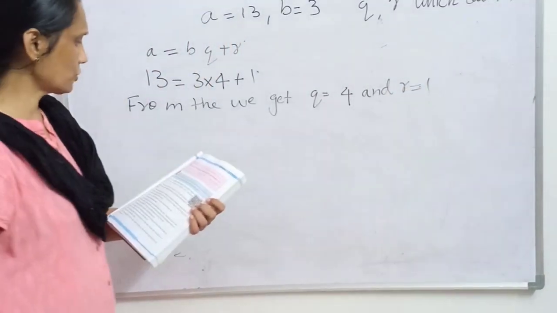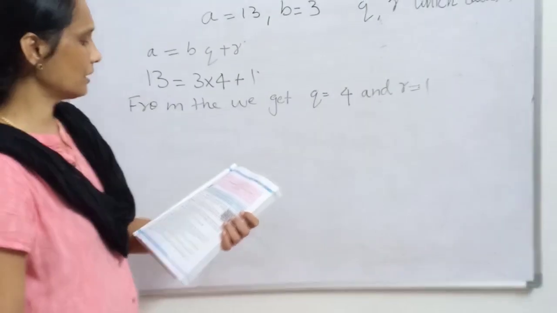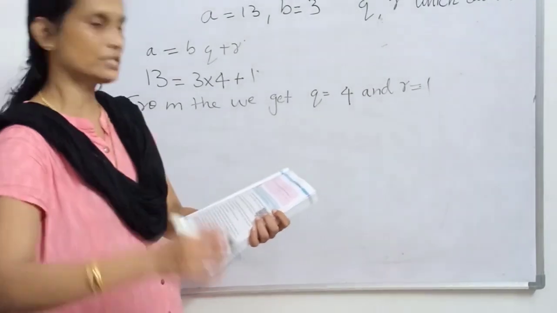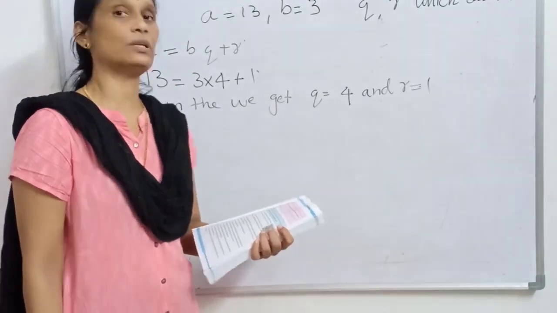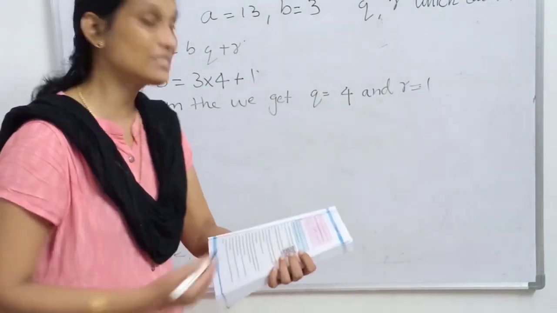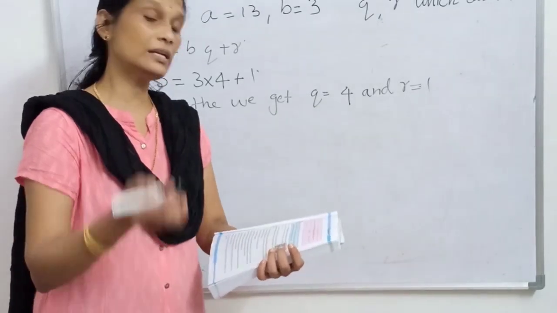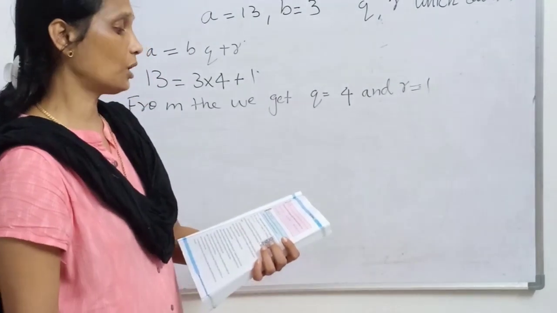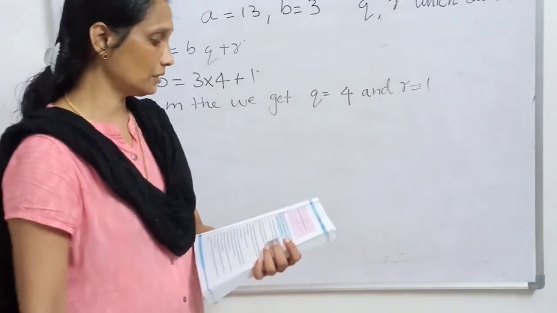Okay, another question. Here second question is given, a is equal to 8 and b is equal to 80. Actually let us reverse it. a is equal to 80 and b is equal to 8, because in the coming section we are dealing with a is greater than b. So let us take in that way. a is equal to 80 and b is equal to 8.